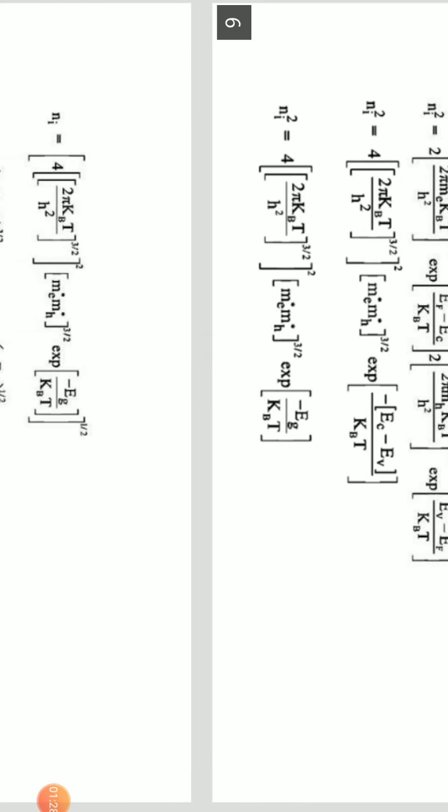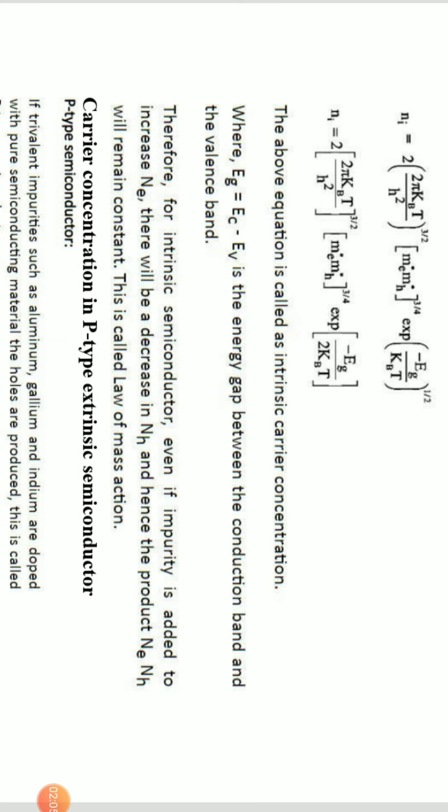and the conduction band, which is given by Eg equals Ec minus Ev. So Ni equals the square root of 4 into (2πkT/h²)^(3/2) whole square, m* to the power 3/2, exponential of minus Eg/kT, or Ni equals 2 into (2πkT/h²)^(3/2) m* to the power 3/4 into exponential of minus Eg/2kT. So this is the intrinsic carrier concentration in an intrinsic semiconductor, where Eg is given as Ec minus Ev.